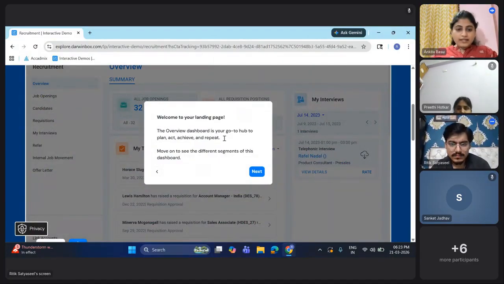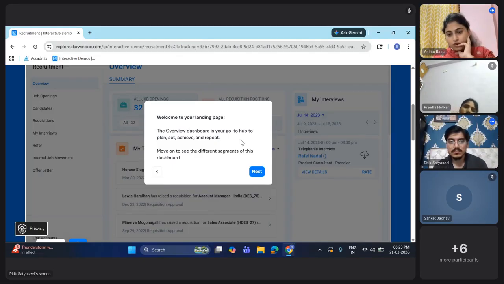Welcome to your landing page. The overview board is your go-to hub to plan, act, achieve, and repeat. Move to see the different segments on this dashboard. So guys, this is the overview. If you look, on the right hand side there are some interviews that are already set up, and some feedbacks and things that are already scheduled. You can check your dashboards from here as a recruiter.